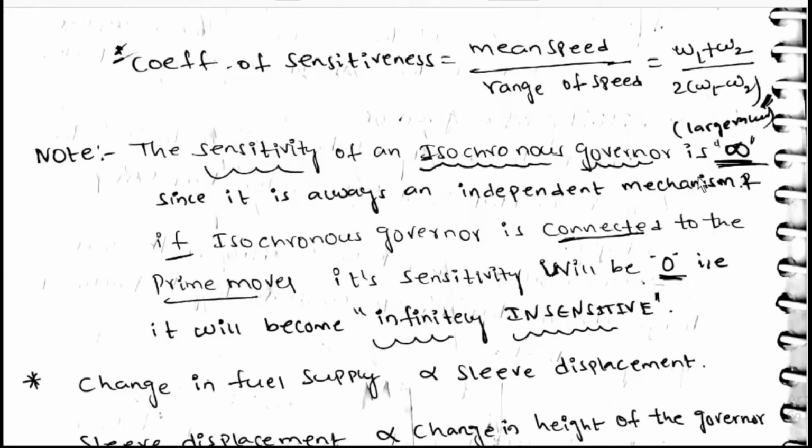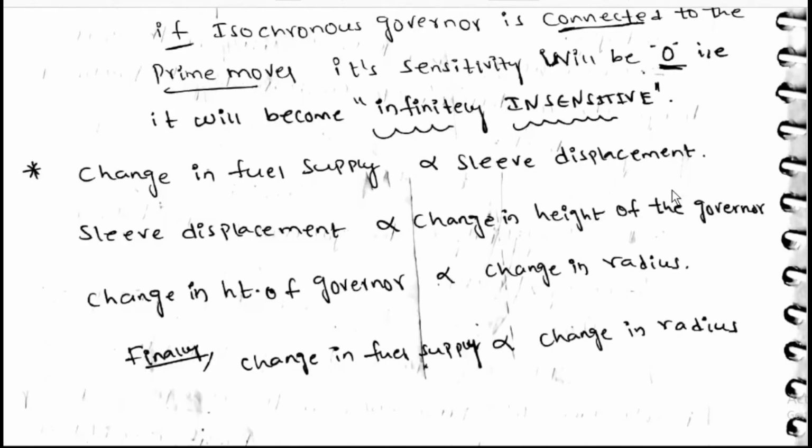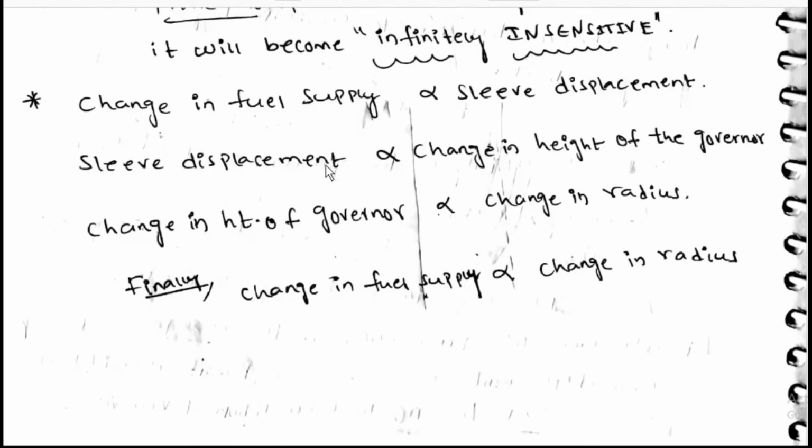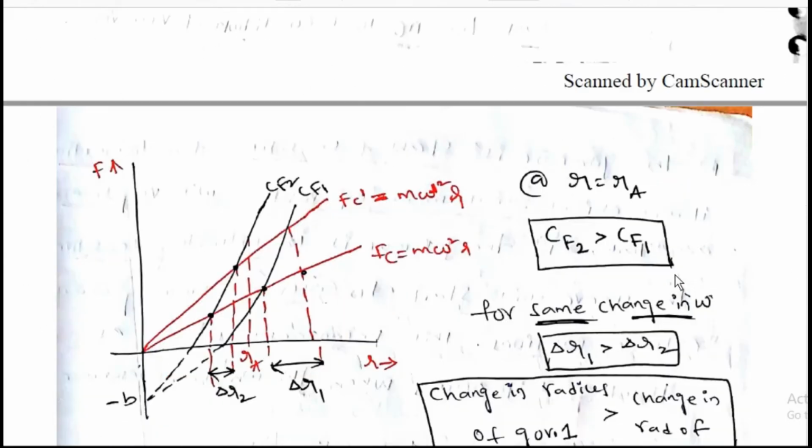If it is not connected to prime mover, then infinity. If it is connected, then 0. Change in fuel supply is directly proportional to sleeve displacement. Sleeve displacement is directly proportional to change in height of governor. Change in height of governor is directly proportional to change in radius. Change in fuel supply is directly proportional to change in radius.